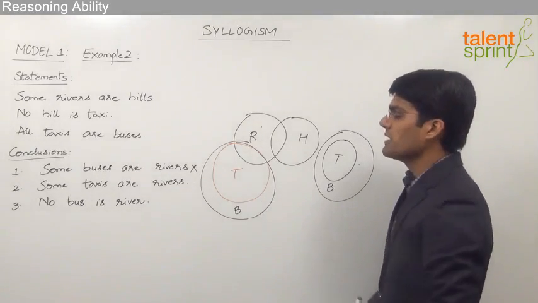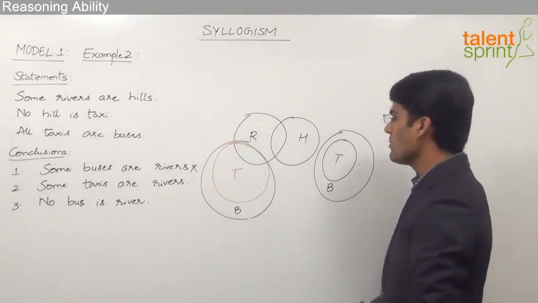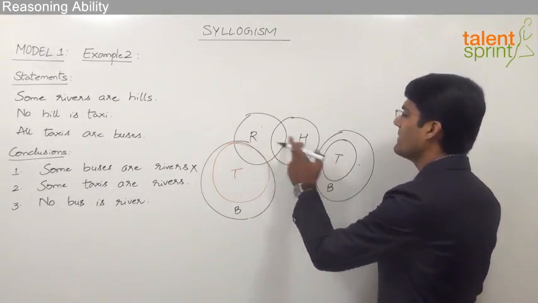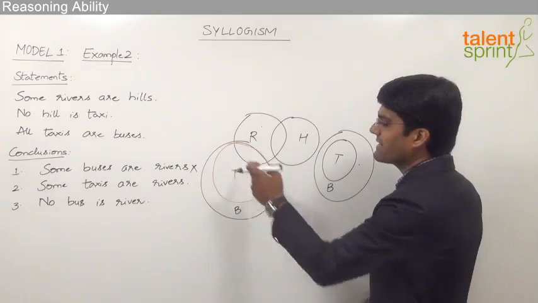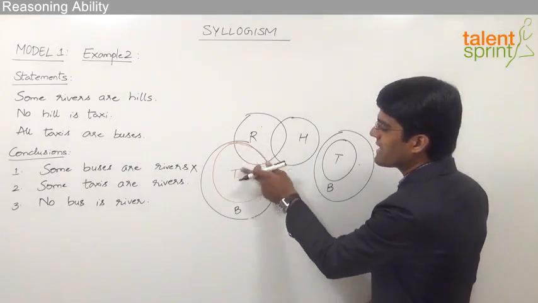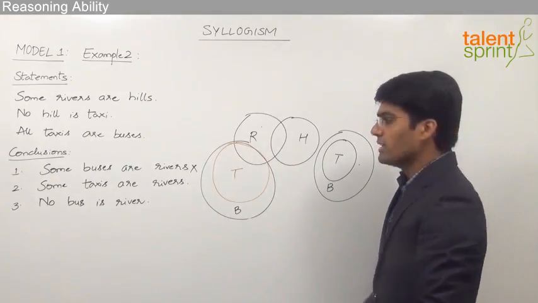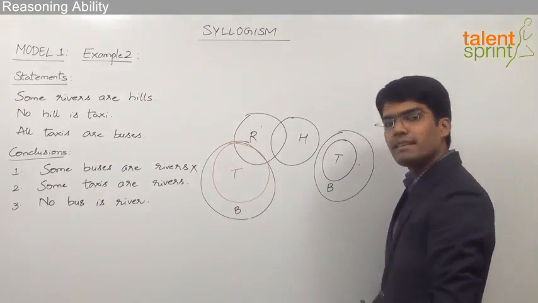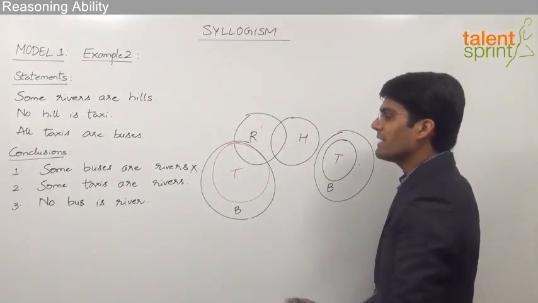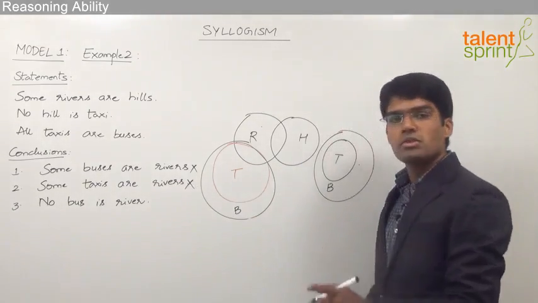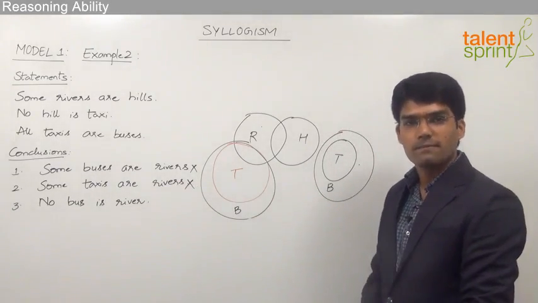The second conclusion here is: some taxis are rivers. So if you go by the basic diagram, there is no overlapping between taxis and rivers. But if we take the taxis as shown by the red circle, we find that definitely some of the taxis are rivers. So this second conclusion is true again in the second case but not in the basic diagram. So again it can be taken as false, because a conclusion must be true in all the cases.